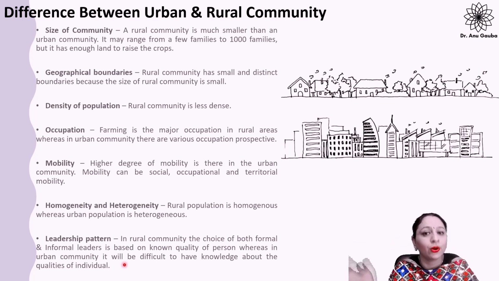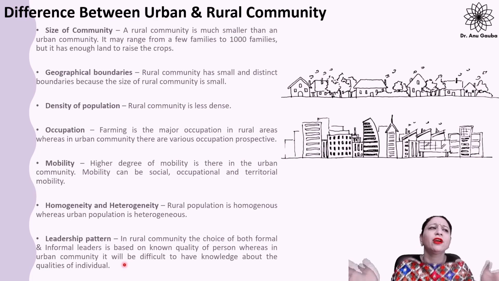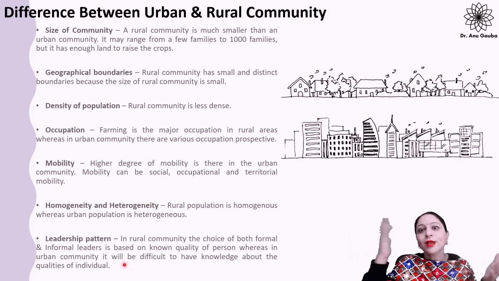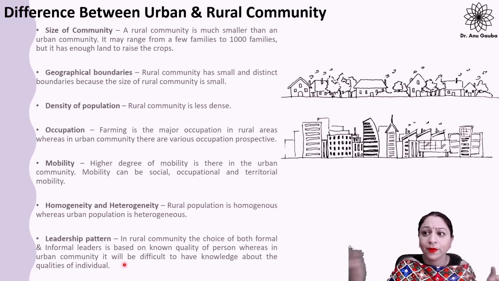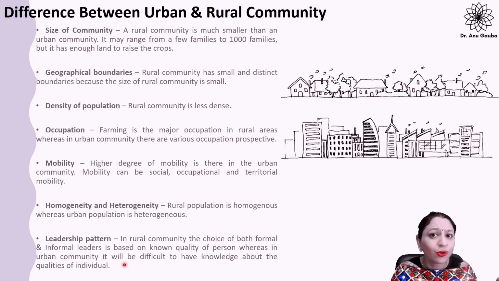Whereas if we talk about the urban community, it's very difficult to assess the person. It's very difficult to select or choose the person. Why? Because we don't have knowledge regarding that particular person. We are not interacting with that person. The interaction part is very less in the urban community, right? So we don't know whether this person is capable for this post or not, whether the person has leadership qualities or not, right? So this is the major difference between urban and rural community.